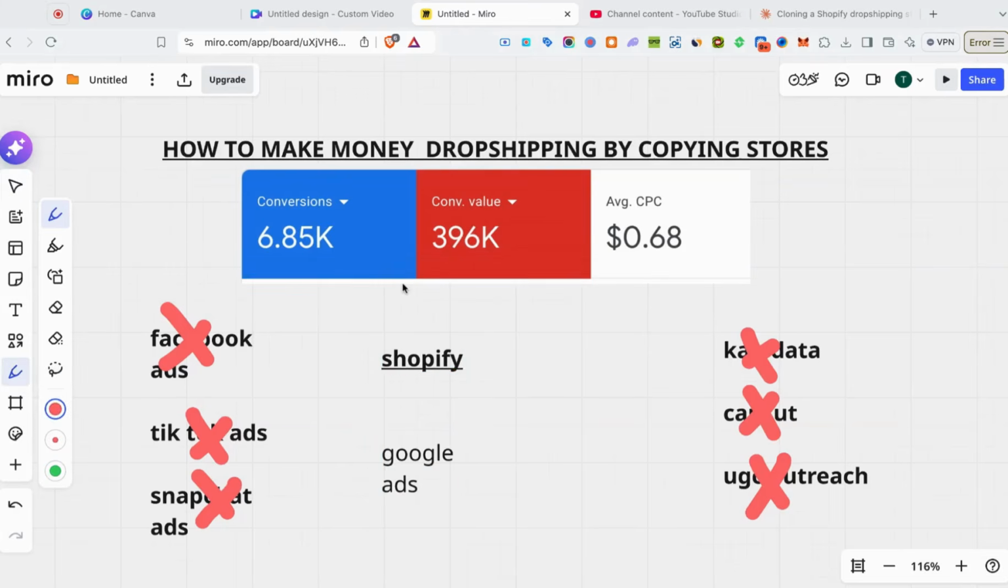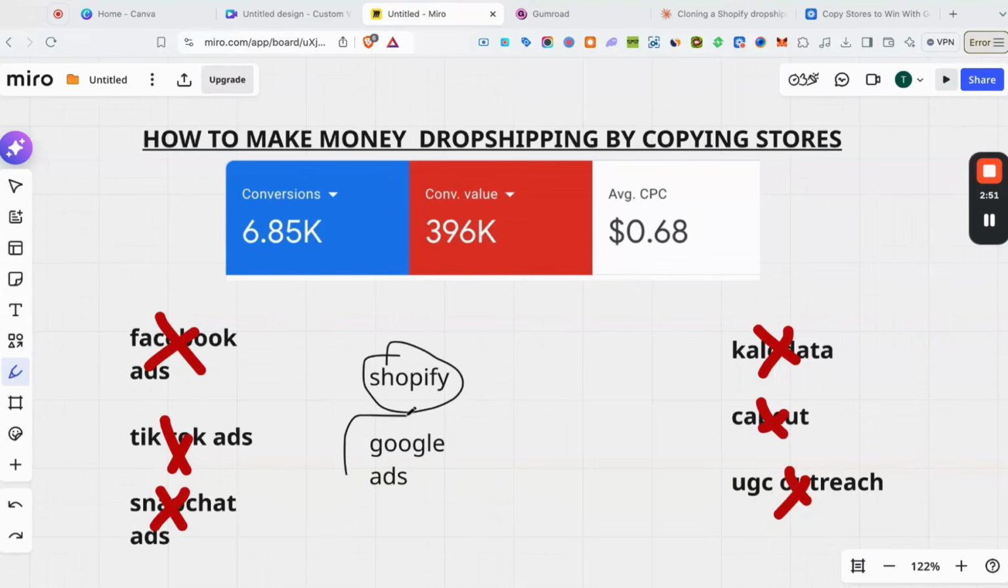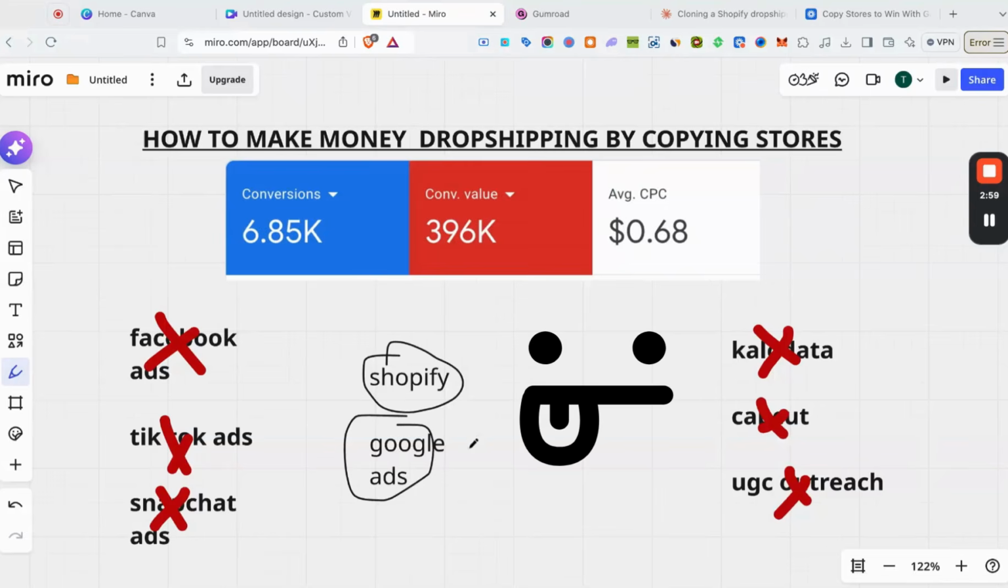All right. So you need a Shopify store for your e-commerce website. It's the best platform out there to run e-commerce in 2026. And we're going to be talking about Google Ads. So Google Ads is the best platform to run e-commerce in 2026. It's the fastest, quickest, and stupidest way to make a lot of money dropshipping without doing anything.